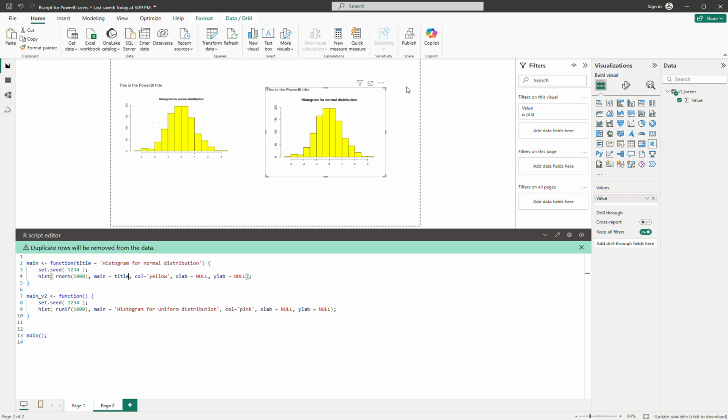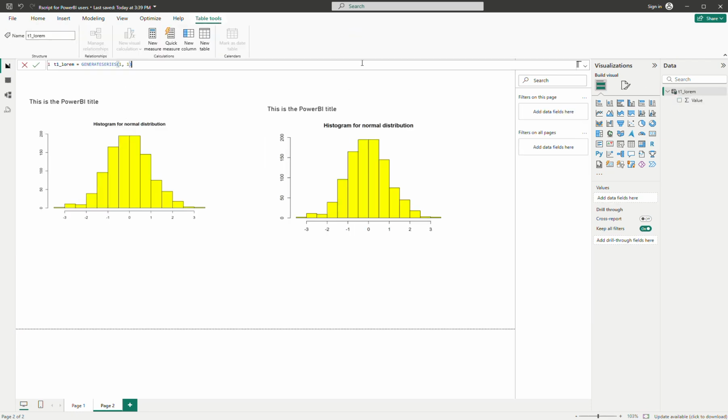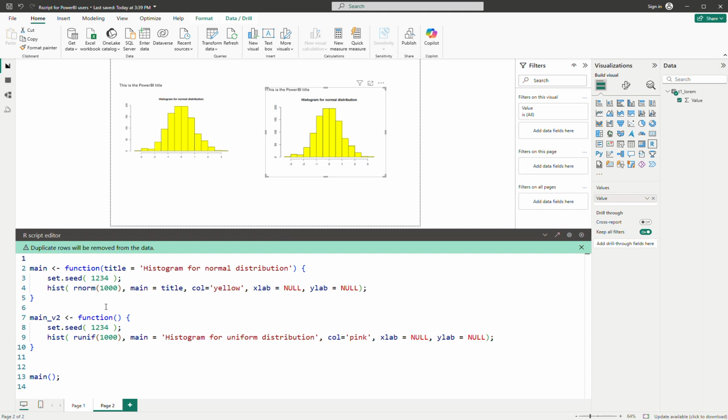Okay, maybe I need to open this one a little bit more just to see the code better. And then I change this color bar color to blue maybe.